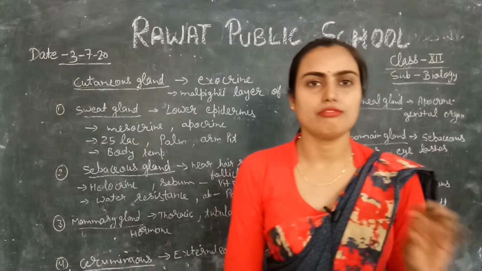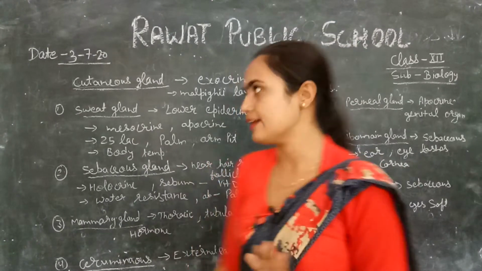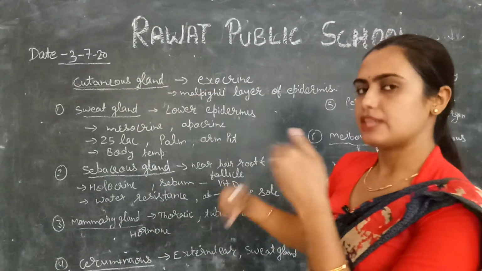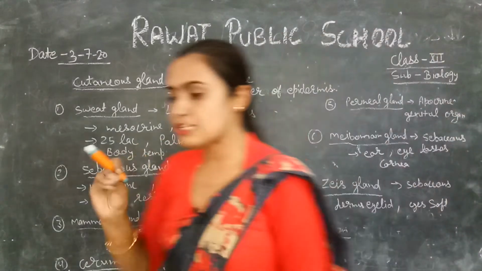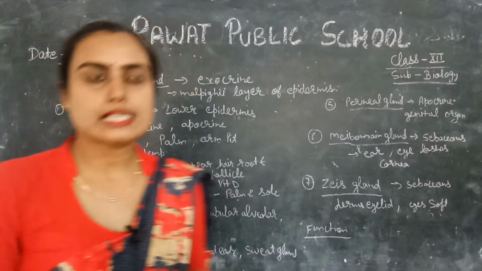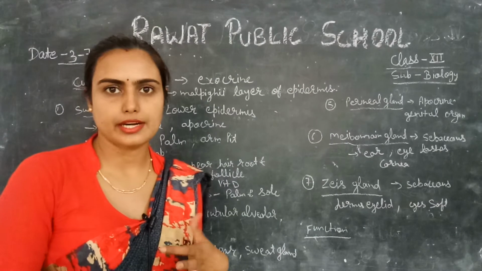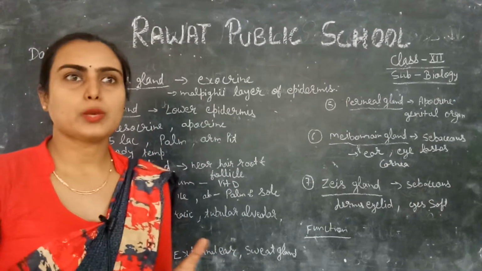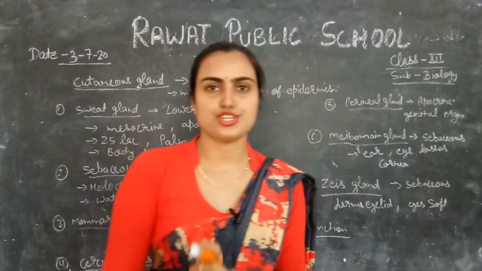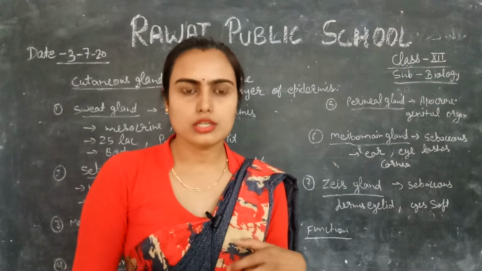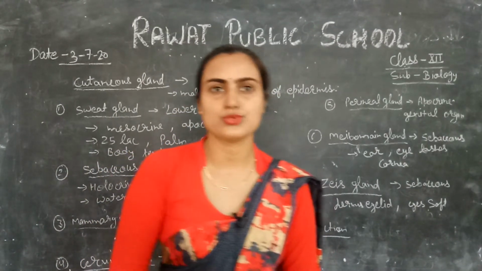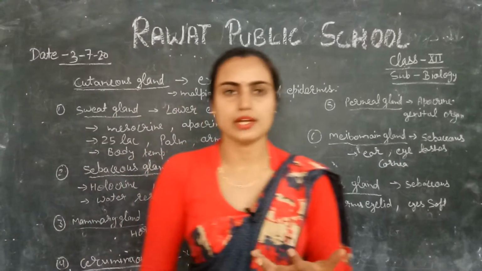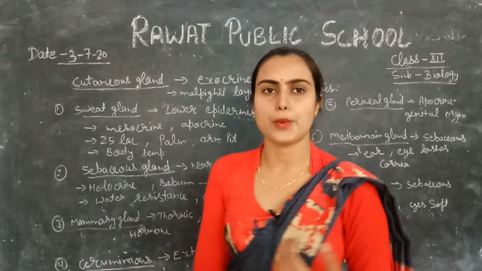You know all very well about the sweat gland. Sweat gland is generally present below the epidermis, and its main function is to secrete sweat. What is sweat? Sweat is generally a composition of water, salt, urea, some toxic substances and CO2 also. So this is the composition of sweat released from the sweat gland.